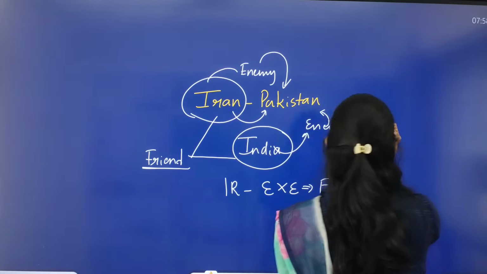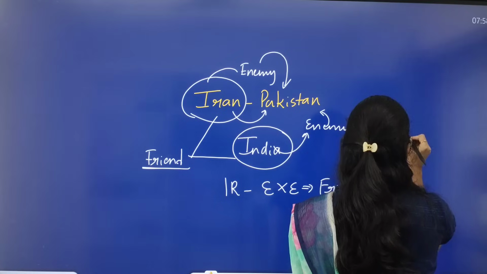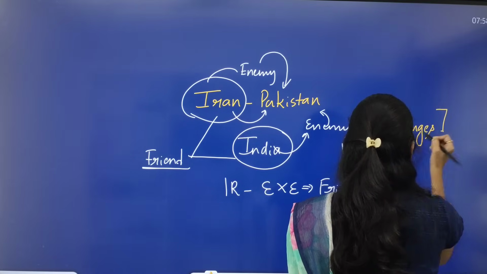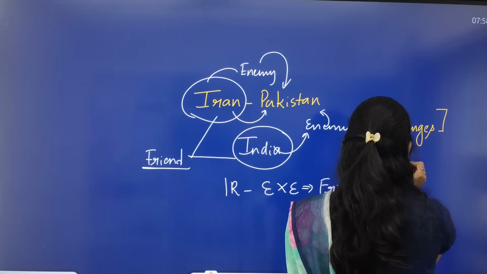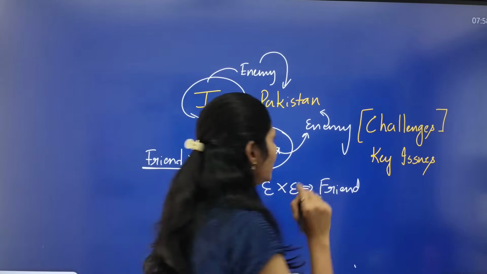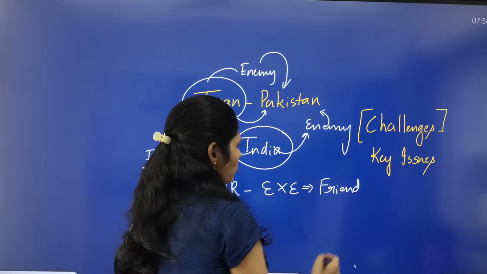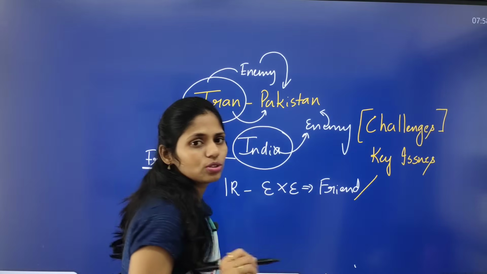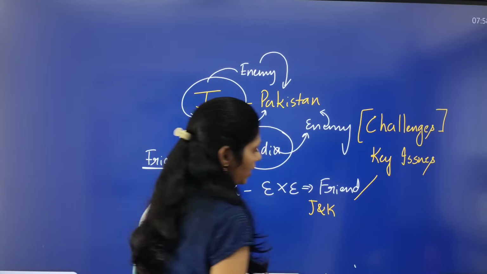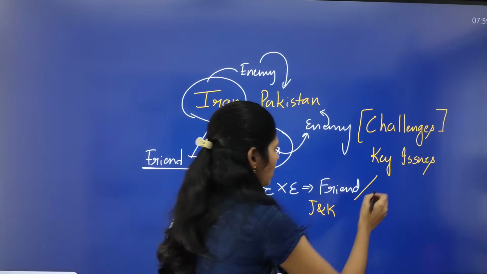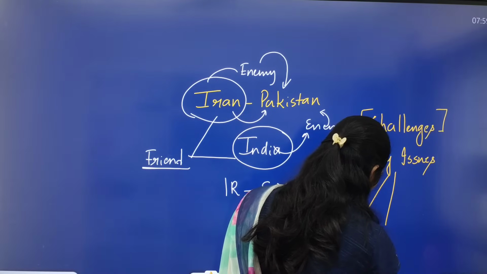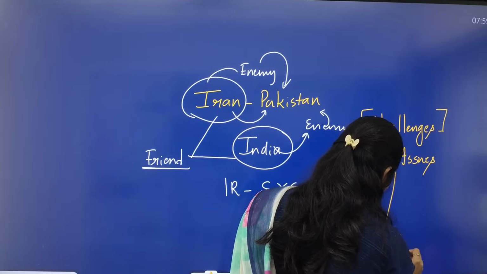Here you can talk about what are the challenges or key issues between India and Pakistan. I will write some of the key issues. The first one is the Kashmir issue, the Jammu and Kashmir issue, and there is the LOC issue and the border security issue.